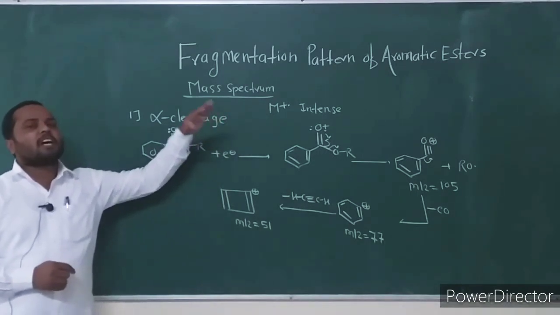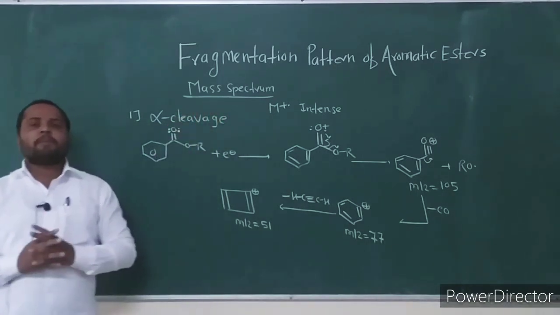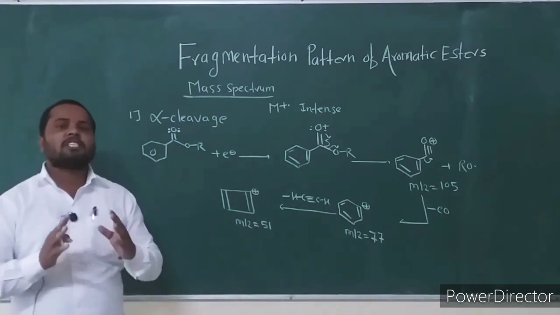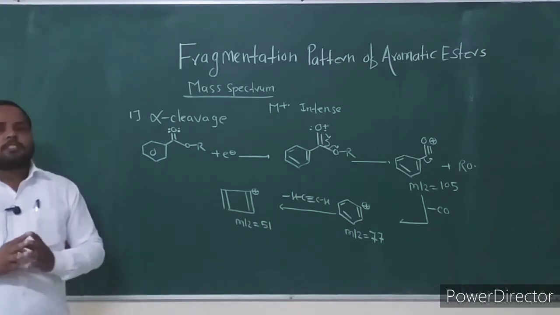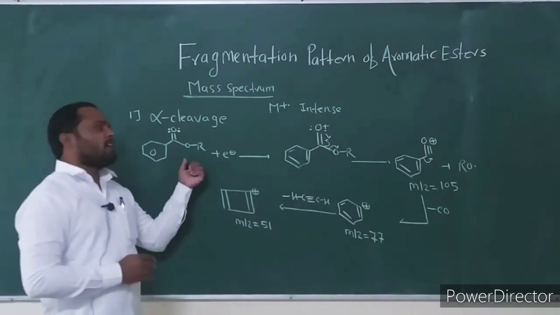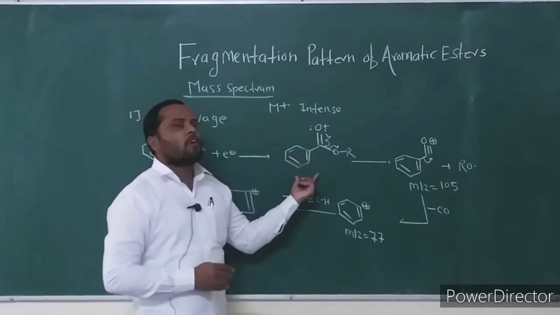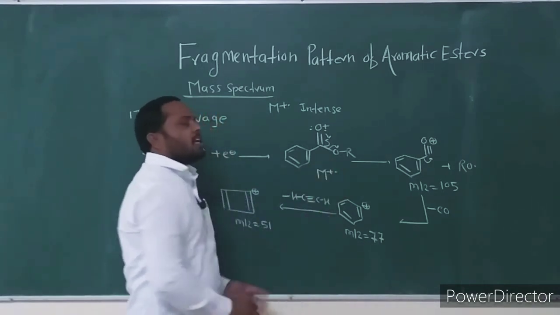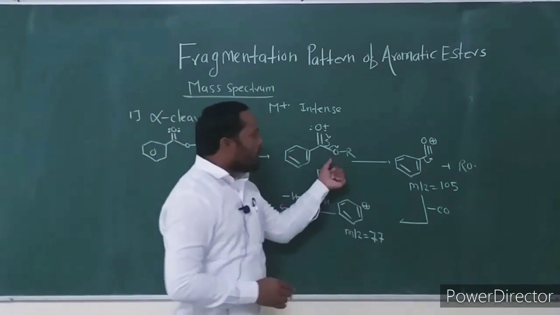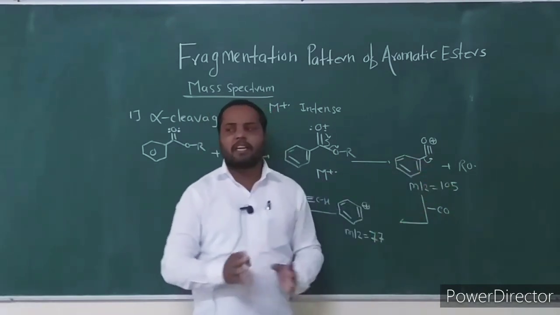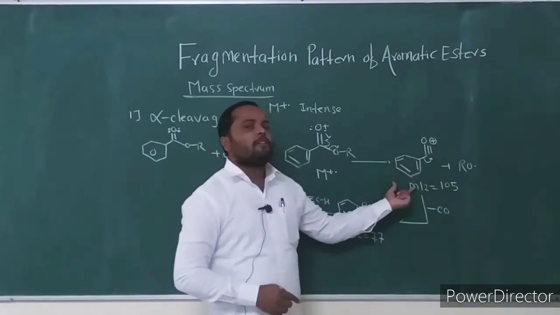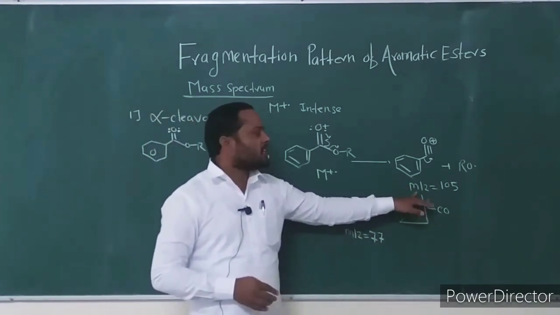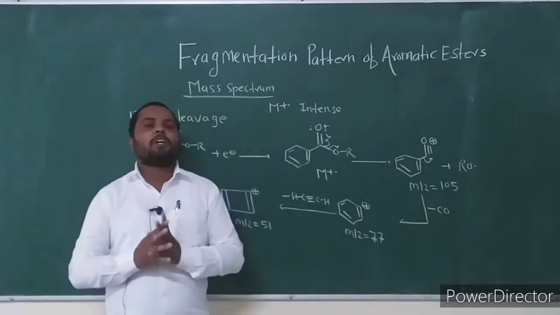The molecular ion peaks are strong in nature. What is the principal mode of fragmentation? Alpha cleavage is the principal mode of fragmentation in aromatic ester. Which group is generally eliminated in alpha cleavage? After the formation of the molecular ion, this molecular ion undergoes alpha cleavage by loss of the alkoxy group as a radical, and there is formation of the phenylacyl ion fragment. This fragment is generally formed at mass to charge ratio 105.